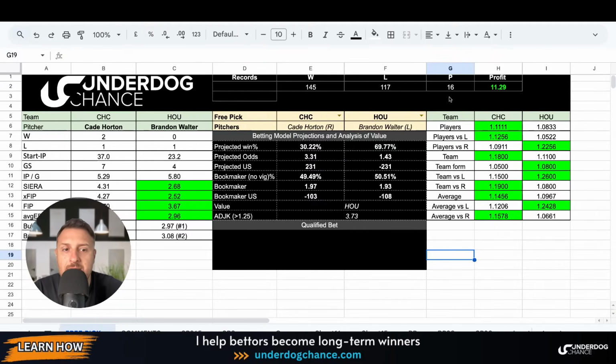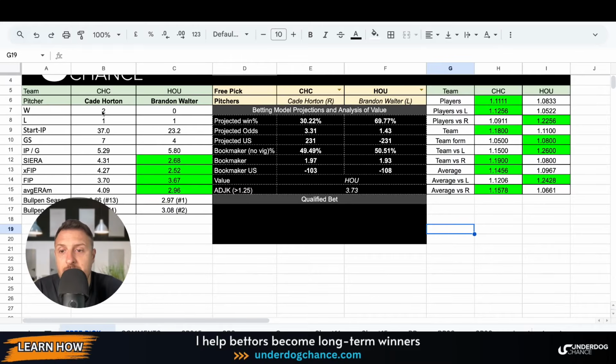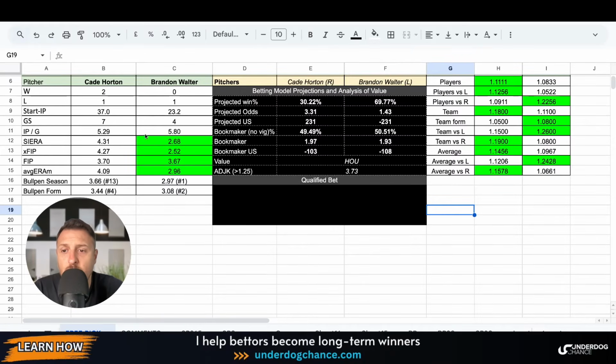Okay, and this season it is so far 11.29 units. My betting model gives them 69.77%. So let's see why this is so. Okay, if we check those two pictures, both pitchers went more than 5 innings per game, which is great. But once we look at advanced ERA statistics, here Brandon Walter has better numbers. So if those numbers are correct and they are much better future predictors than mainstream ERA, I believe that Houston will have a pitching advantage at the start of the game.